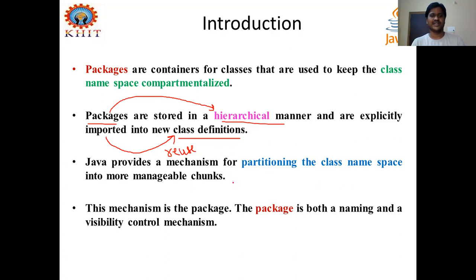Java provides a mechanism for partitioning the class namespace into more manageable chunks. A chunk is nothing but a particular part of a drive or location or a folder. In general language, you call that a folder, where you can use this class namespace as partitions for organizing your files without naming collisions. The concept of doing all this is called a package. The package is both a naming and a visibility control mechanism.